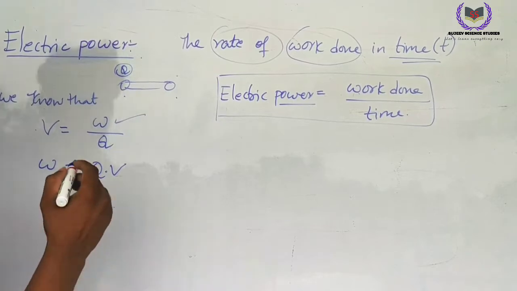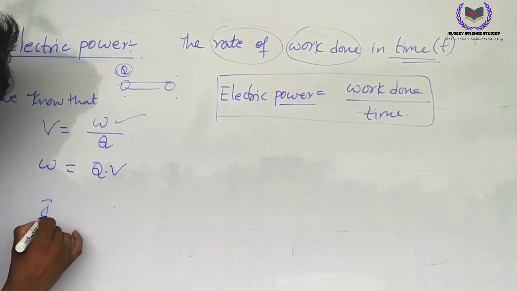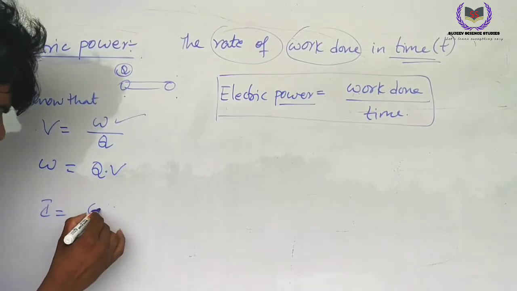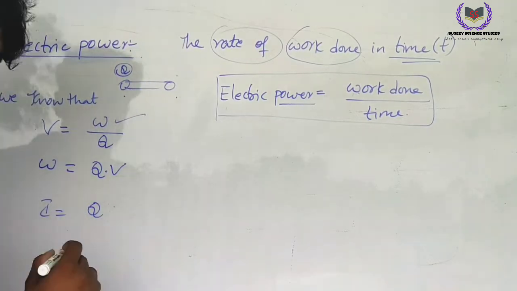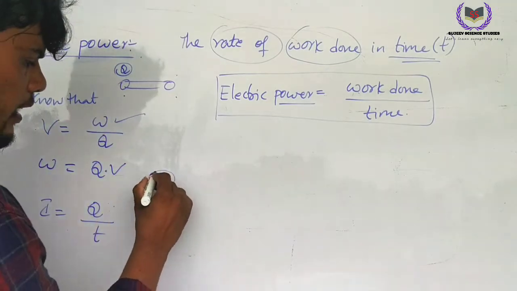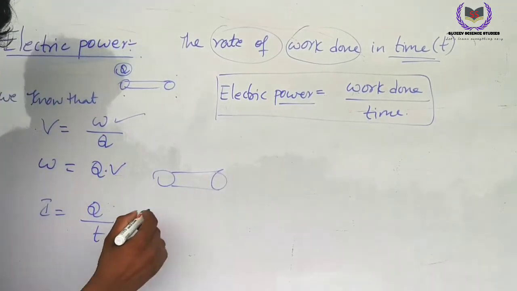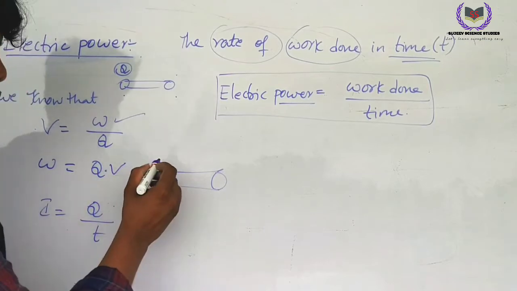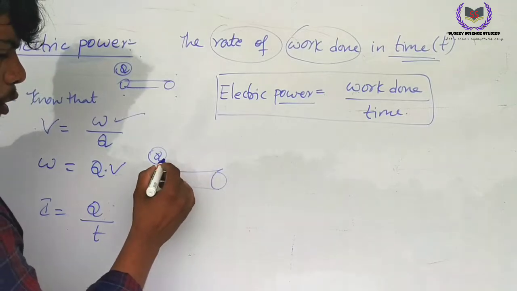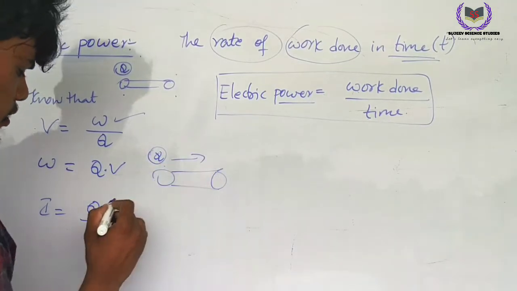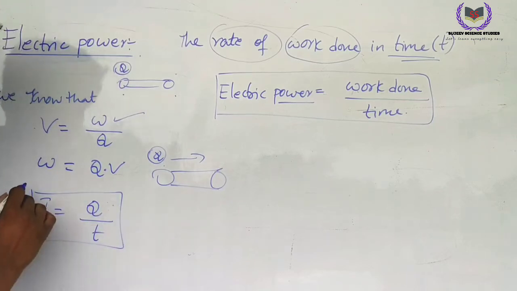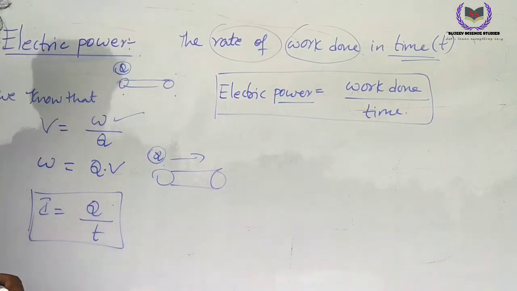And also we know one more thing. What is current? Current I equals the moving of a charge in the time t. Movement of the charges in the conductor is called current. For example, in a conductor, the movement of a charge Q from one point to another point, the flow of charges in the time t, is called current. So I equals Q by t. It is also well known to us.